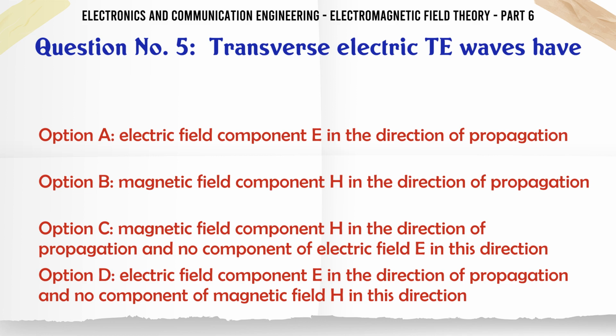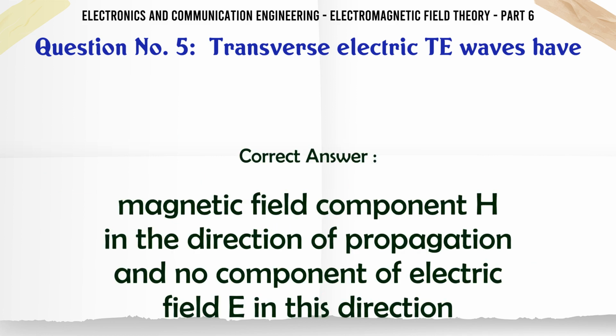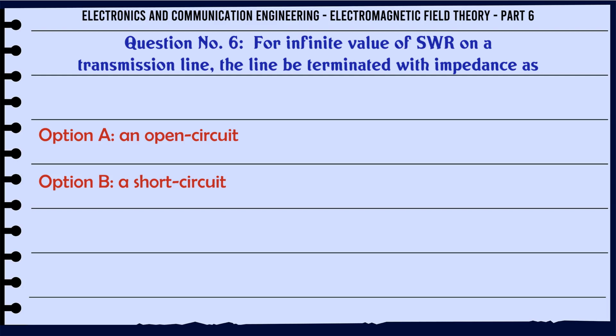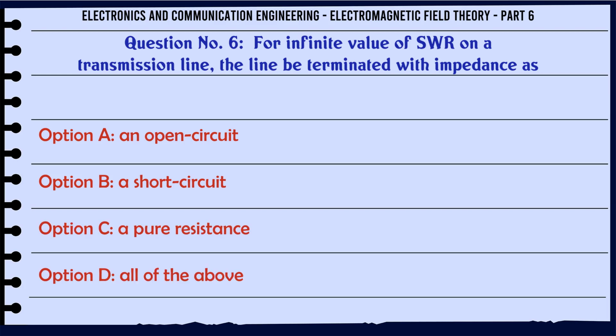D. Electric field component E in the direction of propagation and no component of magnetic field H in this direction. The correct answer is magnetic field component H in the direction of propagation and no component of electric field E in this direction.